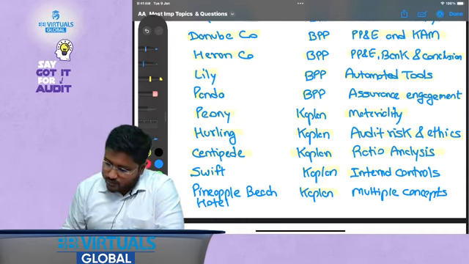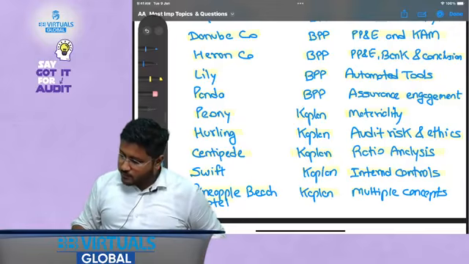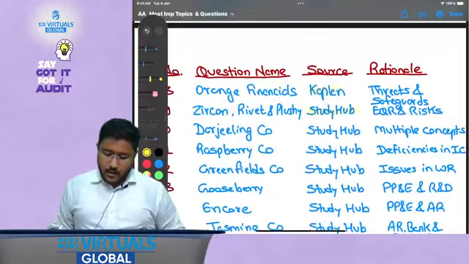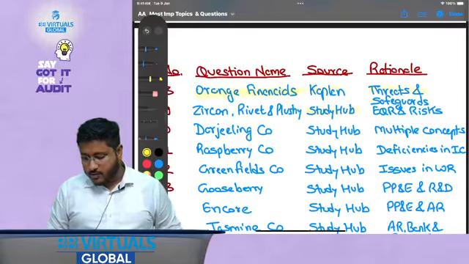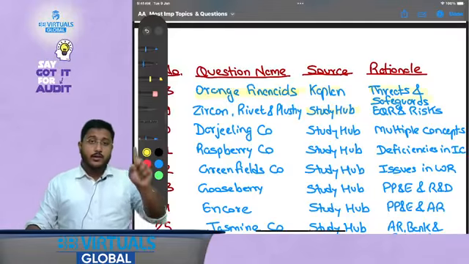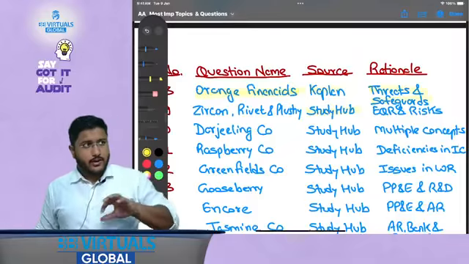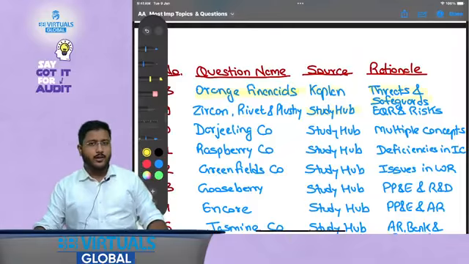Then Swift talks about internal controls. Again, internal controls are very important. Pineapple Beach Hotel, multiple concepts are tested over here. That is why this becomes one of the most important questions. Then Orange Financials. This is the last question from Kaplan, and this talks about threats and safeguards. This is the single question I have identified where we are talking about safeguards also, that is, along with threats, we are also talking about safeguards. So that is why this question becomes a little more important.